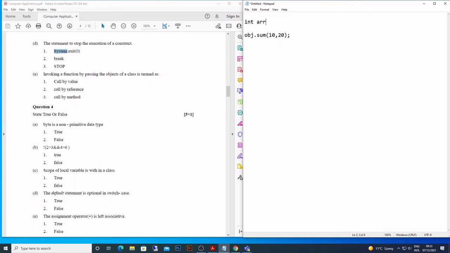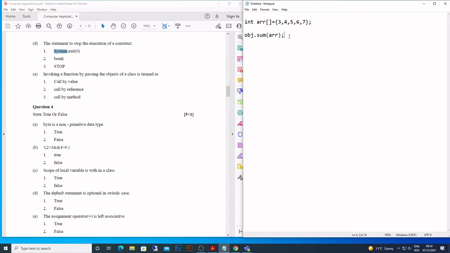But if I have an array, and this is my array, let's say it has some values here, and arrays are objects, as you know. If I pass the array here, that was call by value, and this is call by reference. I haven't passed the values physically, so a reference to this array is passed here. This is called by reference. So passing an object is call by reference.